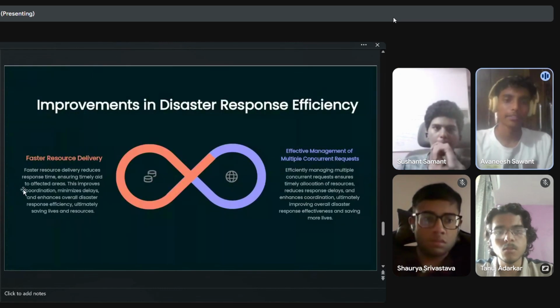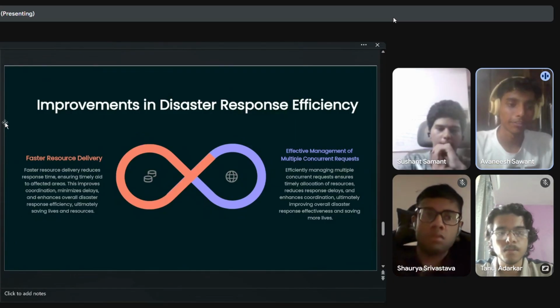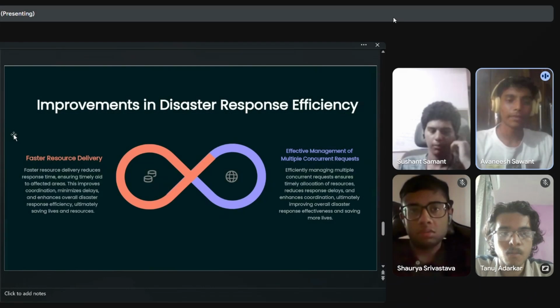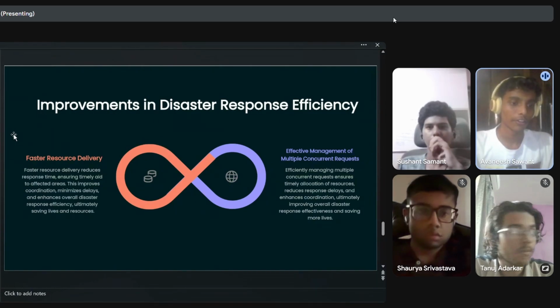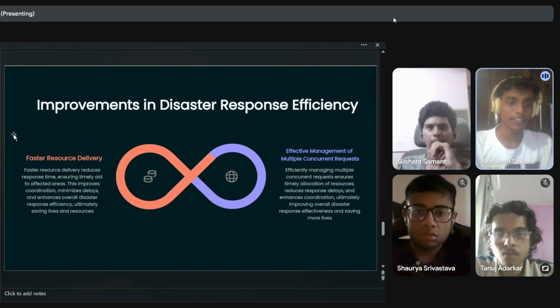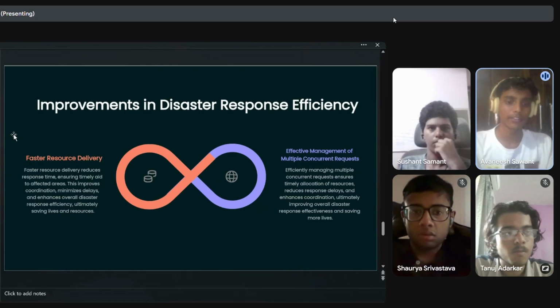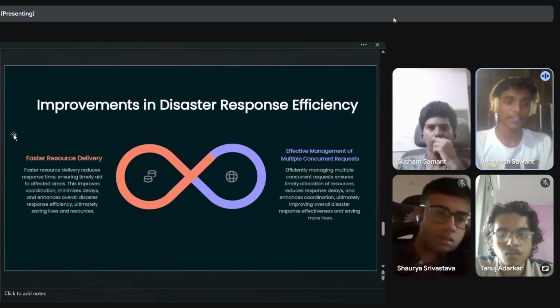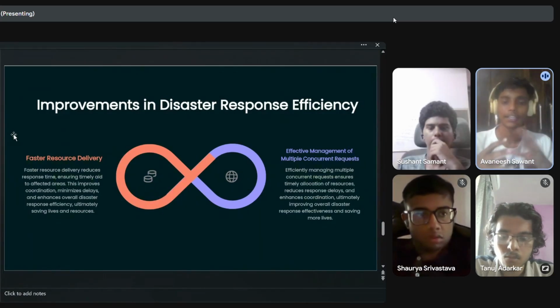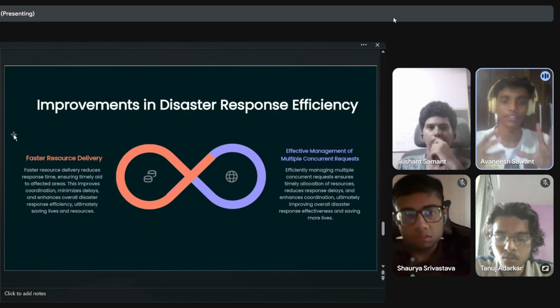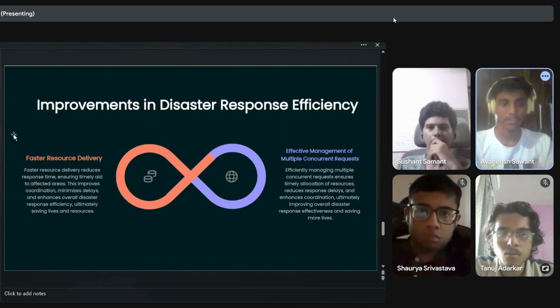Hello, everyone. Myself, Avnish Sawant, and now we are talking about the further enhancement of our project. So, improvement in disaster response efficiency. On the left side, we talk about speed. Faster resource delivery means that relief materials like food, medical aid, or rescue teams reach affected areas quickly. This not only reduces response time but also improves coordination and minimizes delays. Ultimately, it helps save more lives and resources because the help arrives when it is most needed.